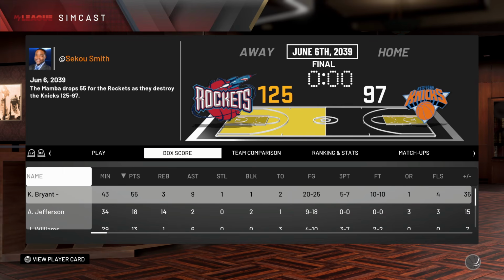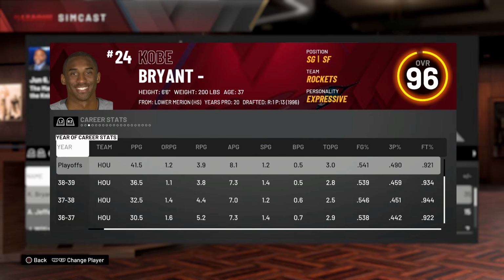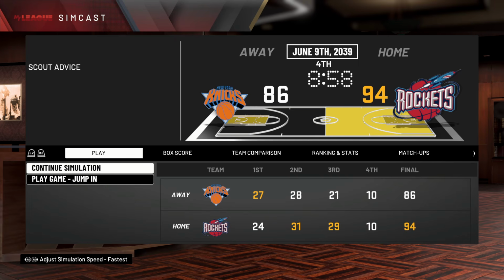Oh my God, here we go. Kobe, forget about winning Kobe a ring. Kobe's gonna win himself that ring. 20 for 25 shooting and 55 points. 42 a game in this playoff run with 8 assists. Oh, this is the greatest playoff run ever. Here we go. Gilbert versus Kobe, a long battle.